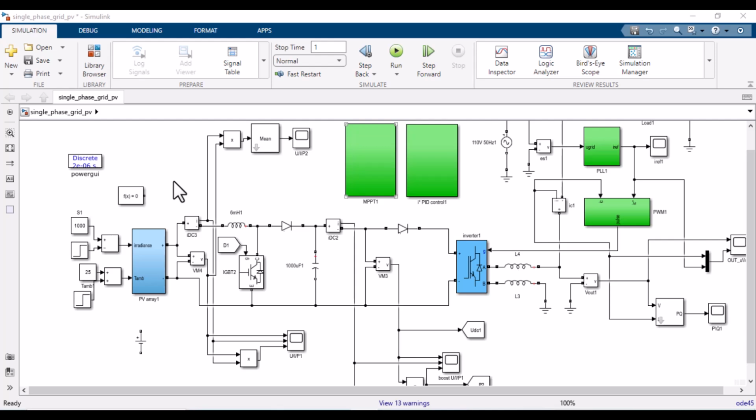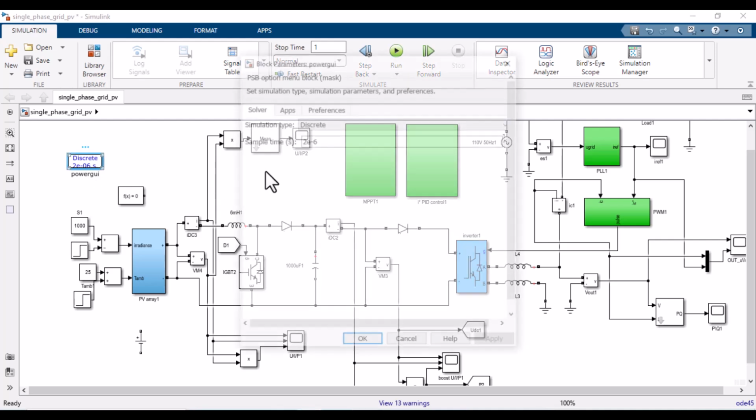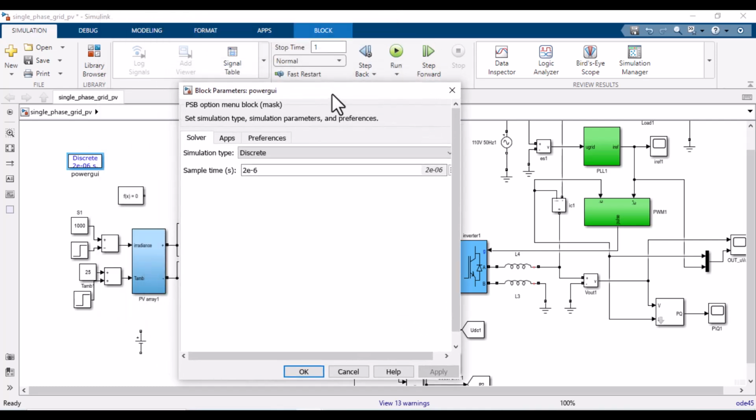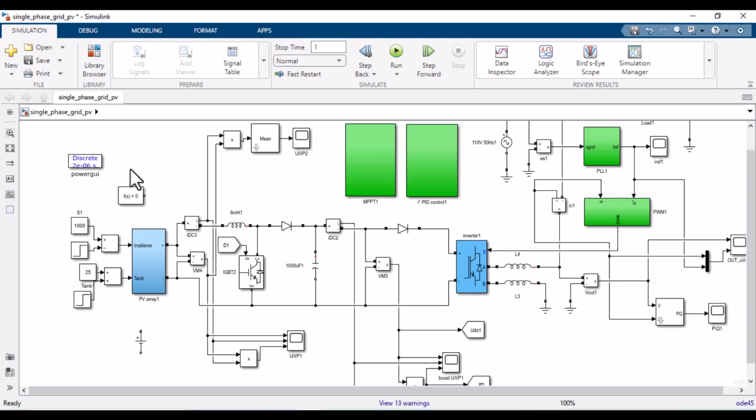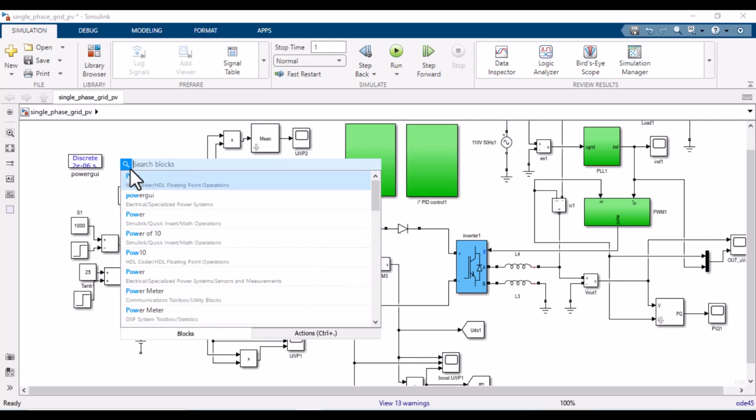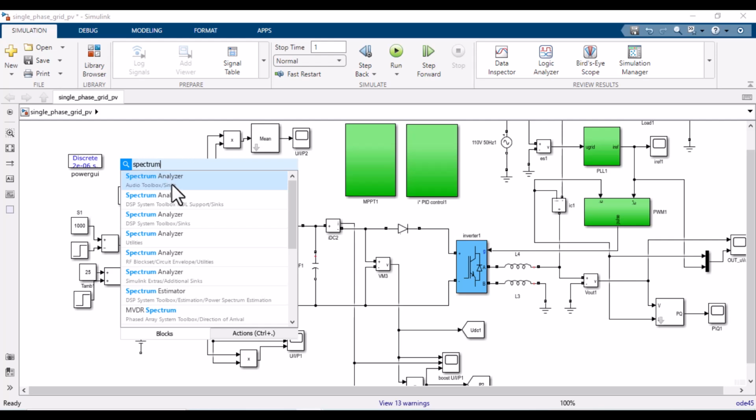To understand the features of both these models: in the old version or specialized power system, we are using either continuous or discrete for simulation mode. But in Simscape Electrical, the solver configuration can be handled by the Simscape solver. In SPS, we are using the FFT tool to analyze FFT, but in Simscape Electrical, we will use power spectrum or spectrum analyzer.